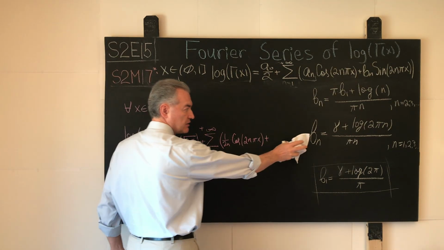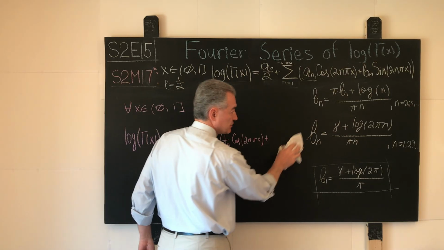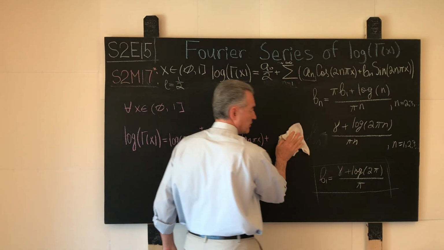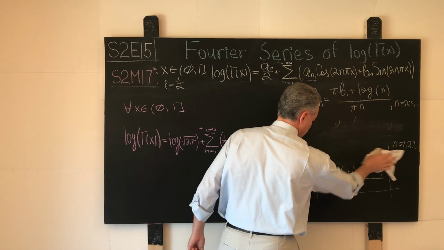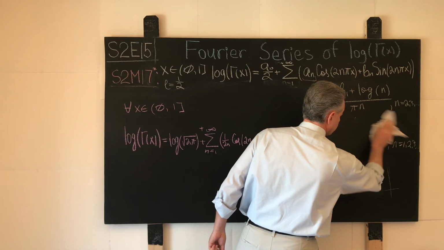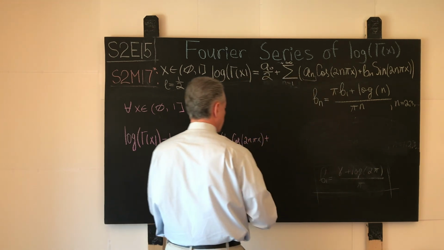Now that you guys took a careful note of this, let's erase this a little bit so we can make room for our result.